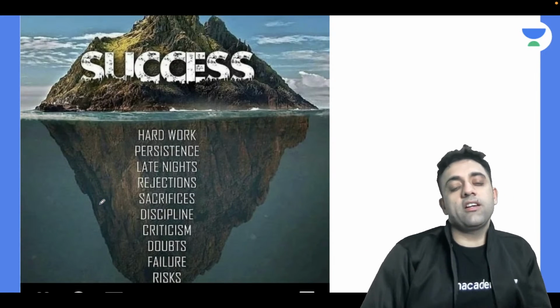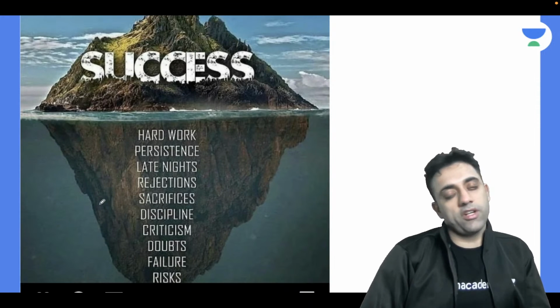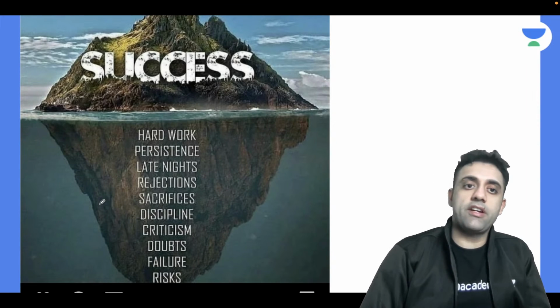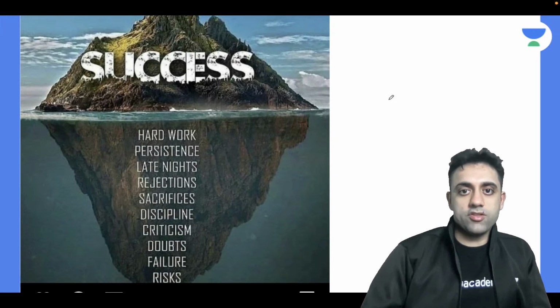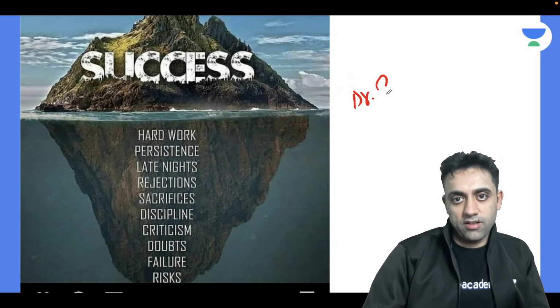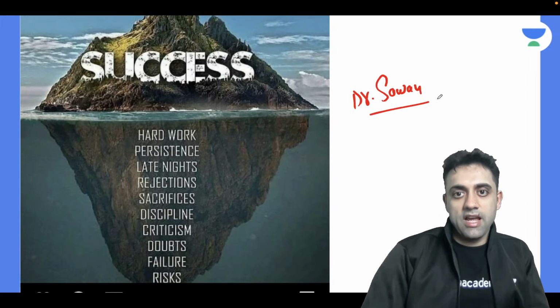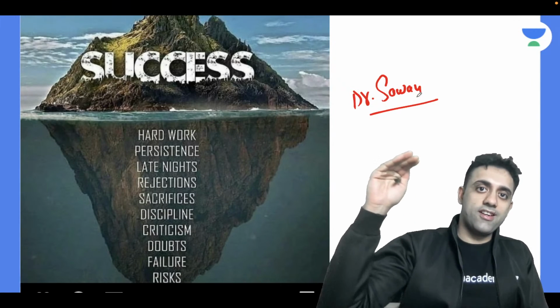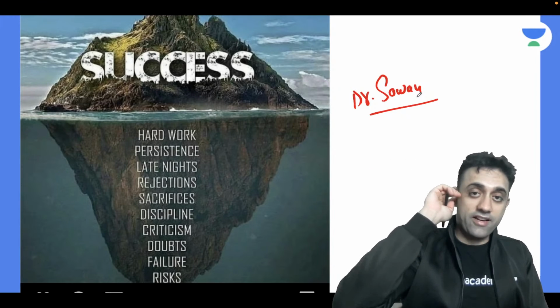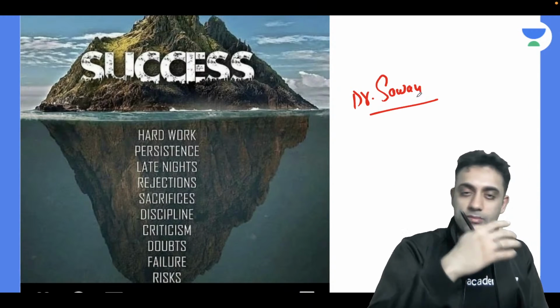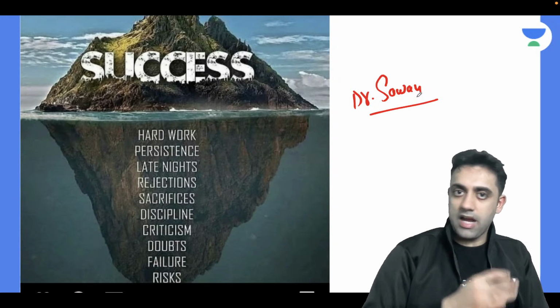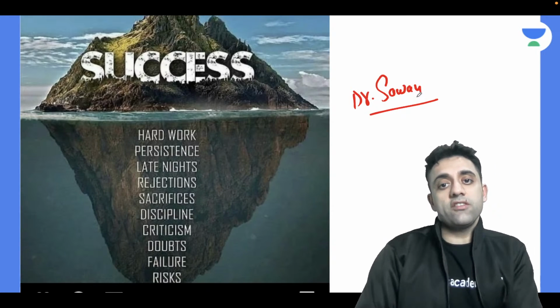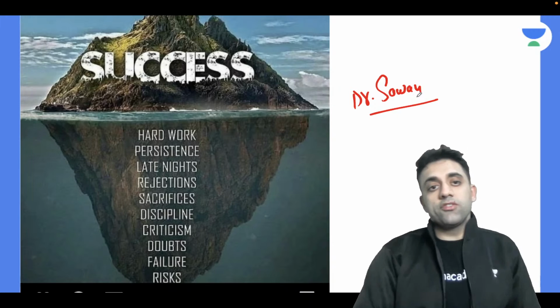Before starting any important session, we always have this motivating quote, and today's motivating quote is this meaningful picture. First of all, I would like to thank Dr. Savan, one of my juniors who is right now online, and he had sent me a picture. I mean, he is my messenger. He sends me very good pictures because I have searched the whole Google, and all my motivating quotes are already updated. So this is a very wonderful quote Dr. Savan had sent me.